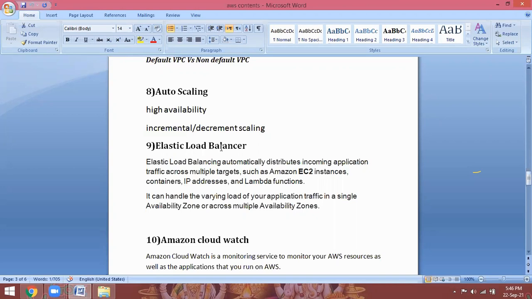But in a cloud environment, we can configure auto scaling with load balancers. Automatically, depending upon the demand of your customers, it will scale up. How many instances? 2, 3, 4, 5, 6. But that we have to set up: minimum how many you want to maintain, maximum how many instances we have to launch. So we have to configure the launch configurations and auto scaling groups depending upon that. Depending upon the requirement, they will increase the instances.